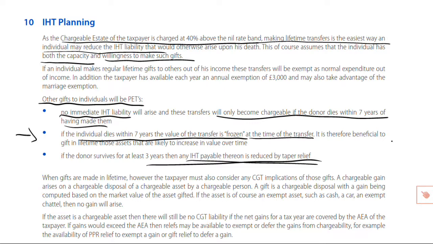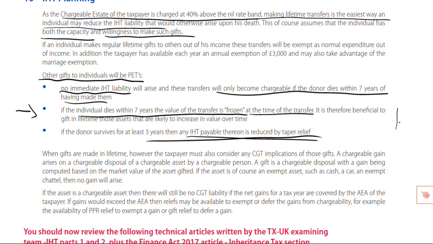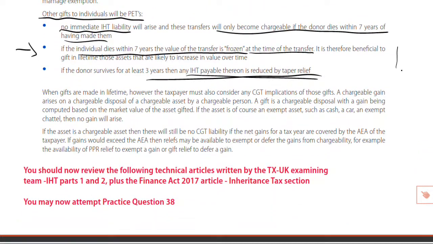So, give in lifetime, we hope to avoid IHT there, or at least to mitigate it. But as we've said, when gifts are made in lifetime, the taxpayer must also consider any CGT implications of those gifts. We don't want to be avoiding one tax only to create another.